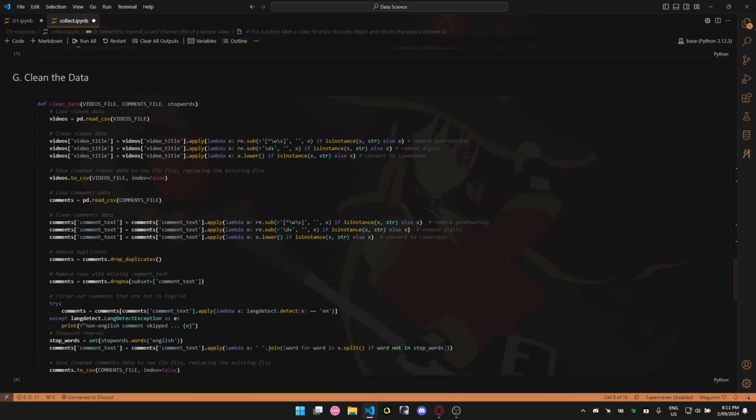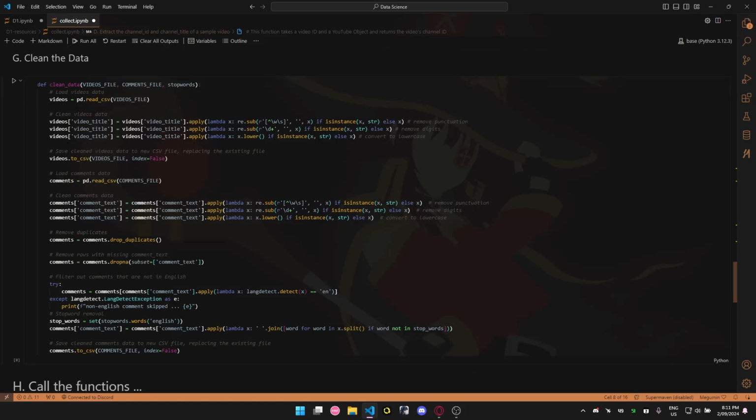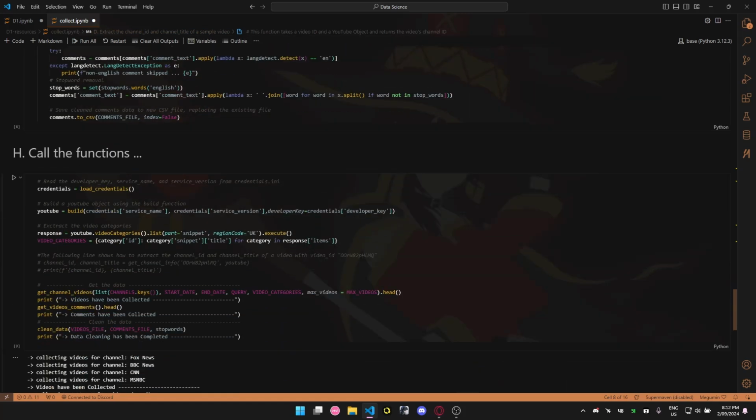Then we got the data cleaning. The data was cleaned with a function to clean data redundancy, punctuation, digits. It was converted to lowercase, we eliminate duplicates, we eliminate non-English words, and eliminate stop words, etc. And then the last part is calling the functions. We'll load the credentials, get the specific channel videos and comments from the videos feature, and finally clean the final video and comments data frames.